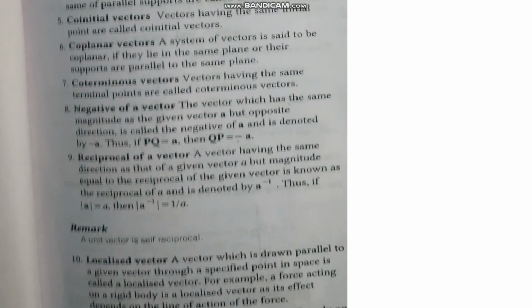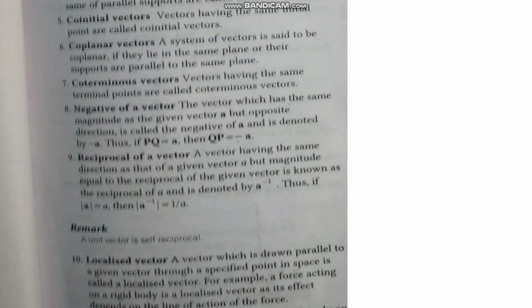Coplanar vectors: a system of vectors is called coplanar if they lie in the same plane or the supports are parallel to the same plane. Coterminous vectors: vectors having the same terminal point are called coterminous vectors. Negative vector: the vector that has the same magnitude as a given vector A but opposite direction is called the negative vector and is denoted by minus A.